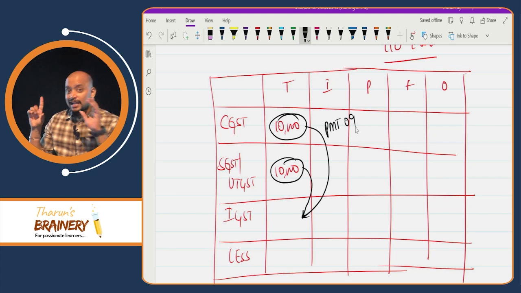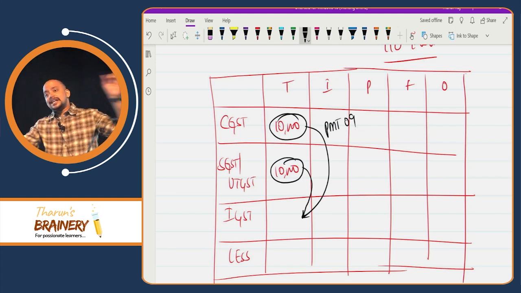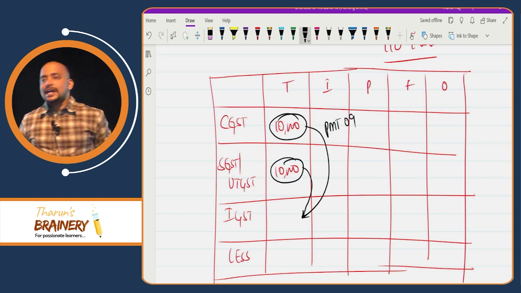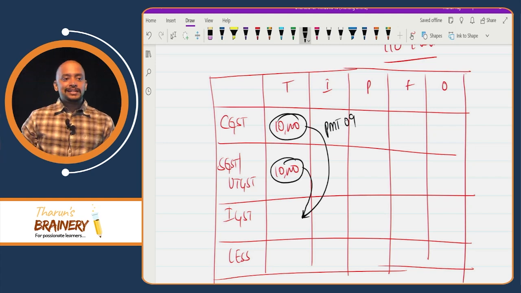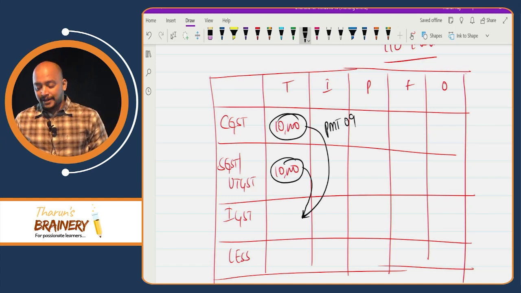Understood or not? Like this, from tax to tax we can shift, or any cell to any cell we can shift the balances. For that we need to file one form. What is that form? PMT-9.